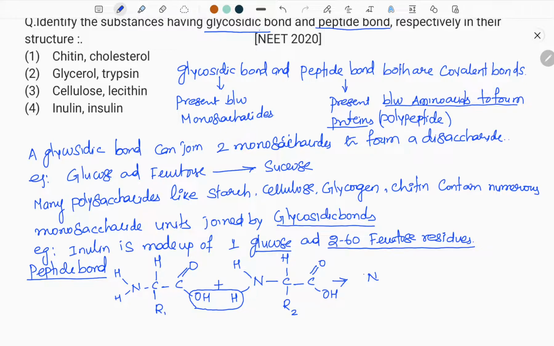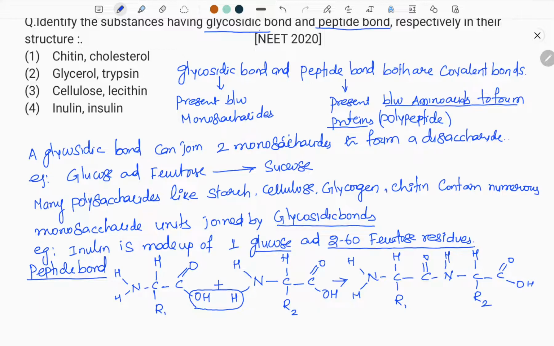So, this is again NH, H, alpha carbon, hydrogen with R1 alkyl group, CO, and again we find here HN, NH, and again alpha carbon, CH, R2, C double bond O, and OH.